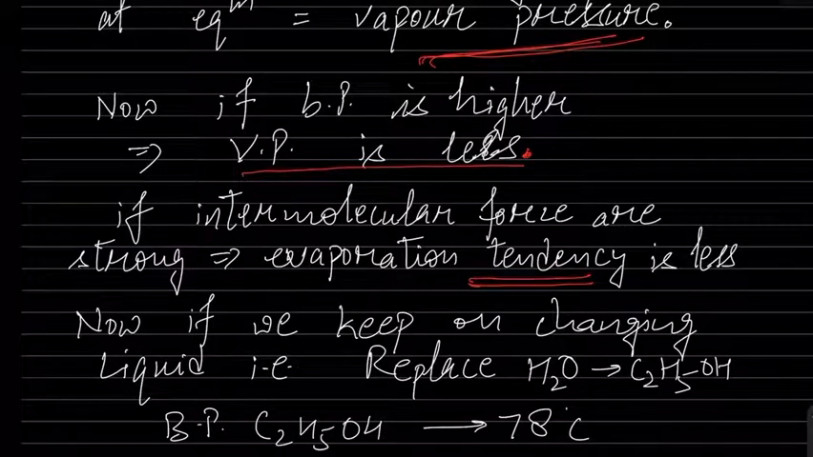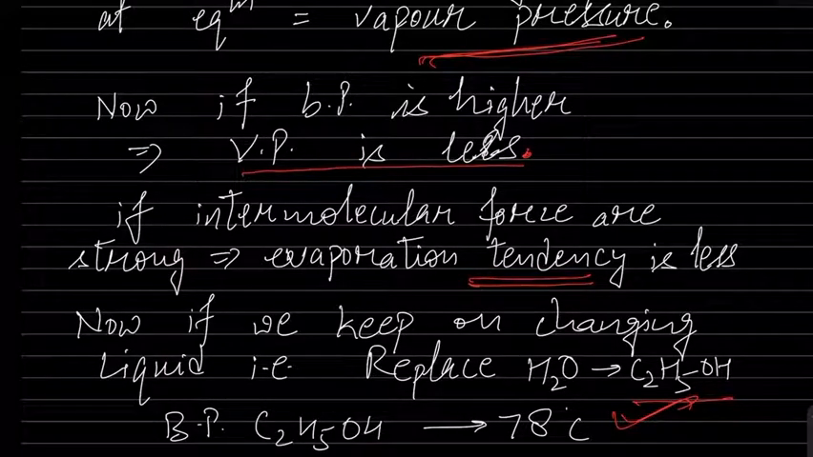We have taken C2H5OH, ethyl alcohol. If we have taken ethyl alcohol, it will boil at 78 degrees Celsius. If the temperature goes to 78 degrees Celsius, ethyl alcohol will boil. 78 degrees Celsius is less than 100 degrees Celsius. So what can we say about intermolecular forces? The intermolecular forces of ethyl alcohol are less than the intermolecular forces of water. Lower the boiling point, lower is the intermolecular forces, or you can say higher is the vapor pressure.